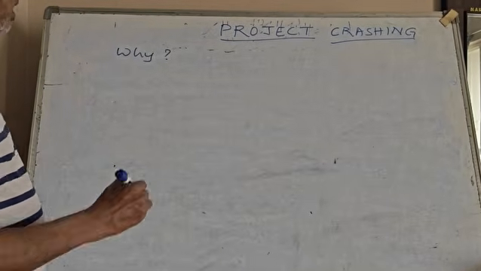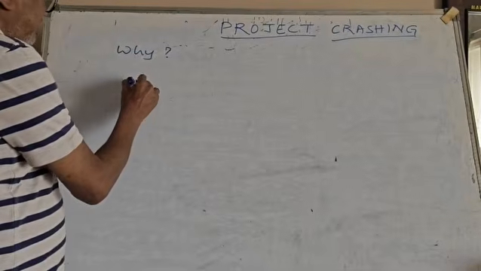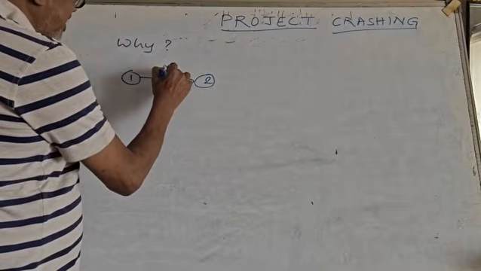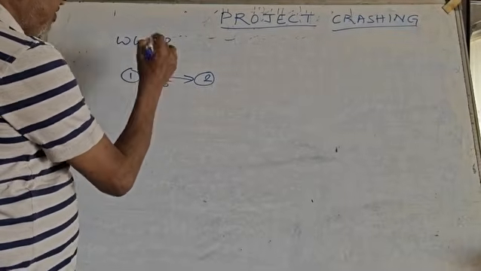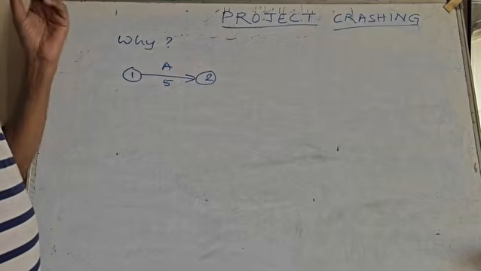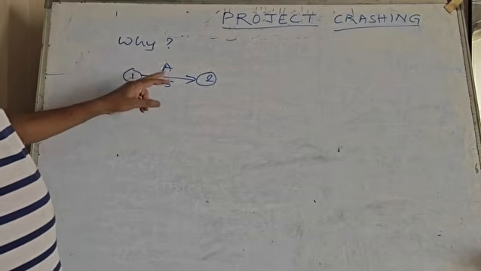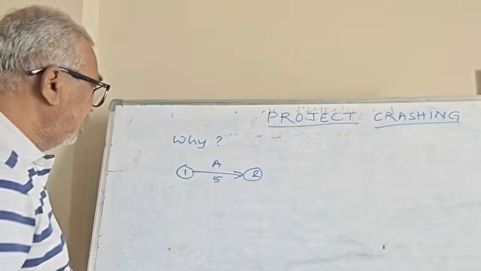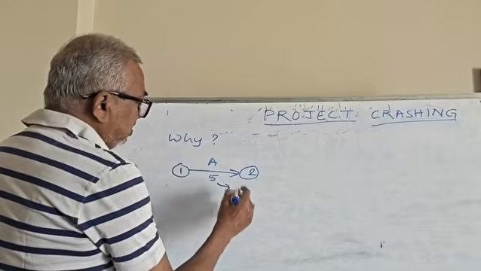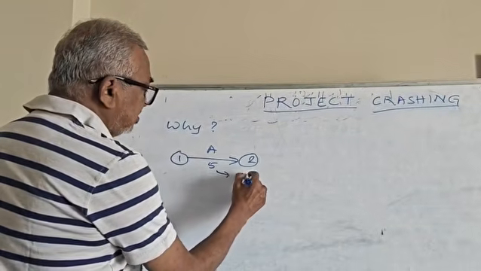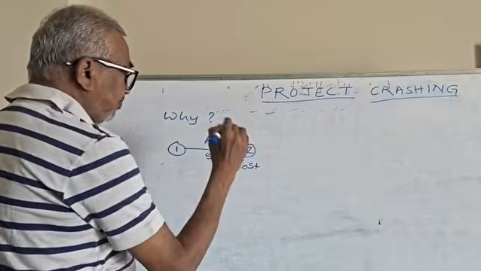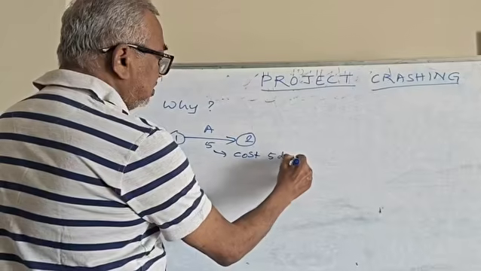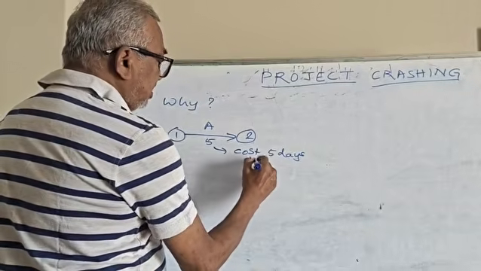Number one thing is that I already told you, when from event 1 to event 2 you have activity A and it is taking 5 days, for example. This we have considered right from the beginning. Now A needs at least 5 days of duration. Now this 5 days of duration will also incur cost. Cost for how many days? Cost for 5 days. This we call a normal cost.